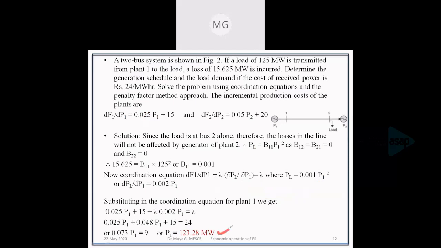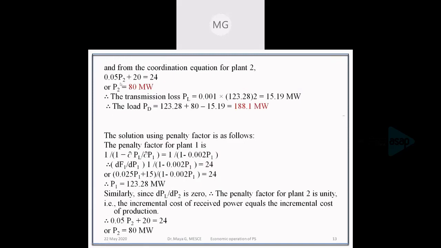So that is the value of P1 for optimal scheduling, including the losses. Now we have to find the value for P2. Applying the same exact coordination equation, we get the incremental fuel cost equal to lambda times the incremental transmission loss with respect to plant 2 equal to 0. We get the equation as in this, and by solving we get P2 as 18.